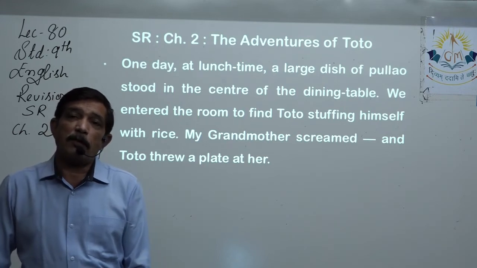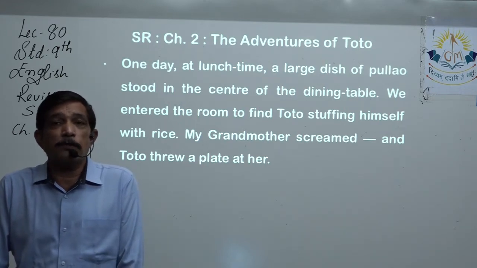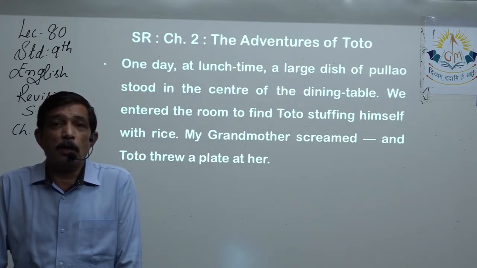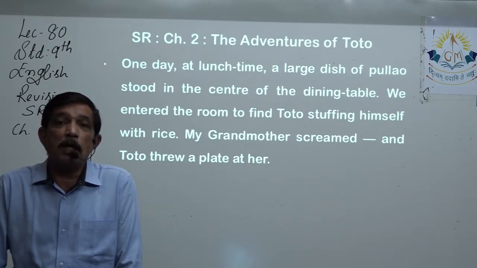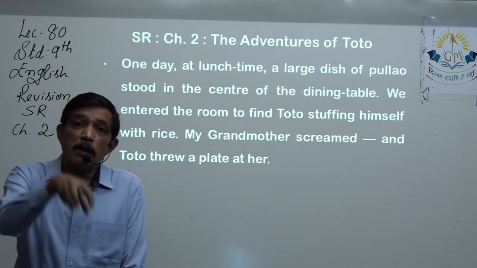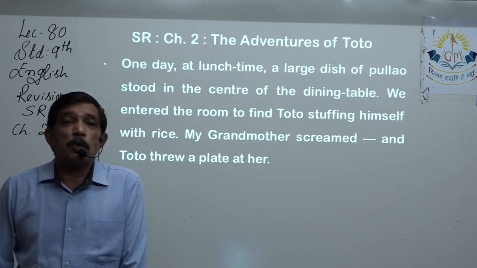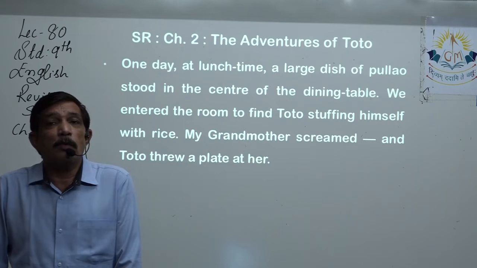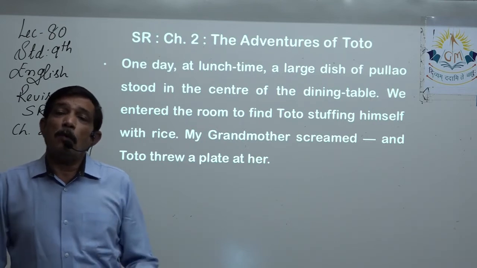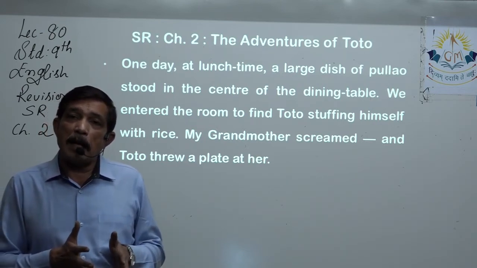Then grandfather arrived. Grandfather was a figure to be scared of. Even the small little monkey knew that the only person who can control him is grandfather. He should be afraid of grandfather. So as soon as grandfather came inside, Toto ran away from the room through the window. He jumped out of the window, but he jumped out with that rice plate in his hand.